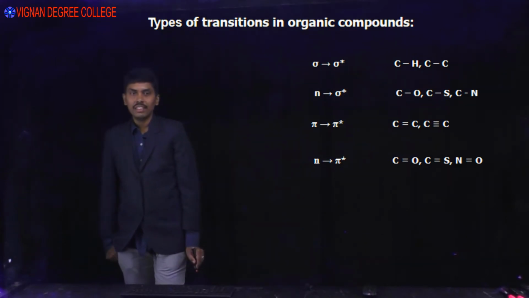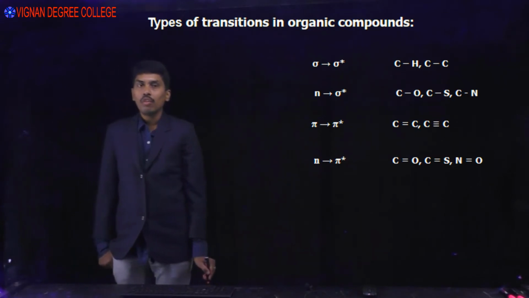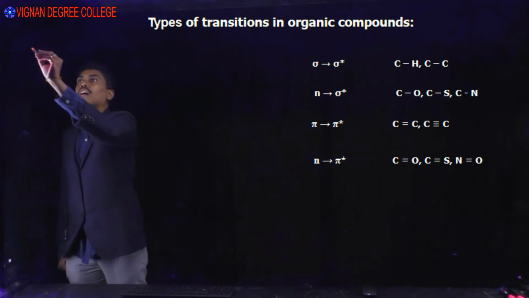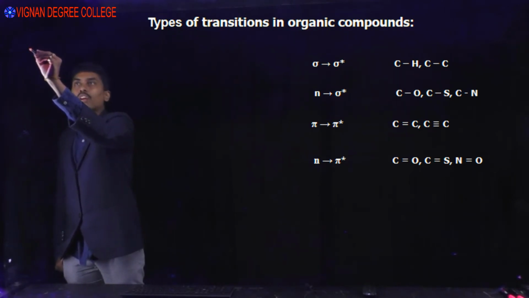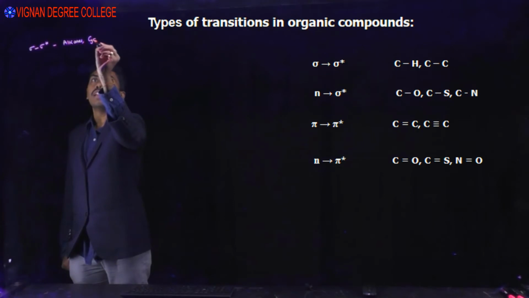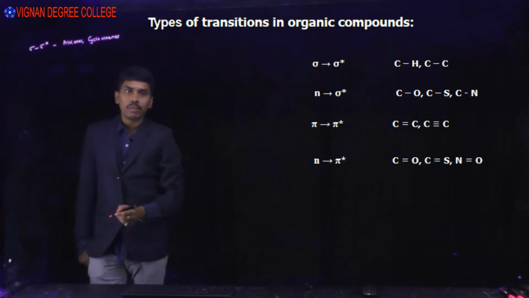Welcome to the session. We already discussed the transitions in organic compounds. We will see what are the examples that undergo transitions of organic compounds. If you see sigma to sigma star, generally alkanes, cycloalkanes will undergo sigma to sigma star transition.